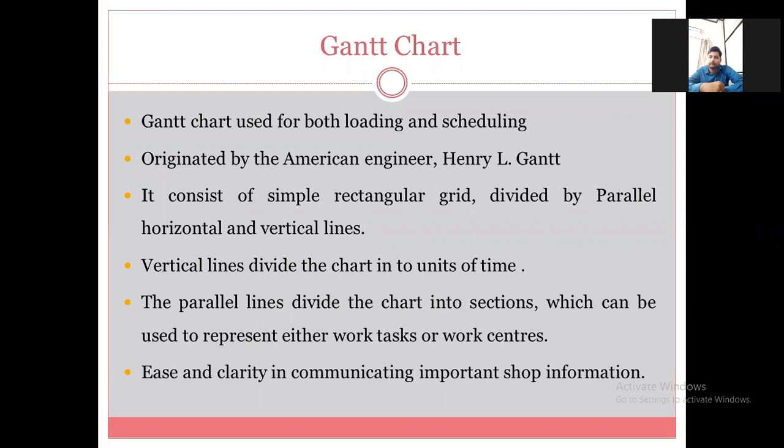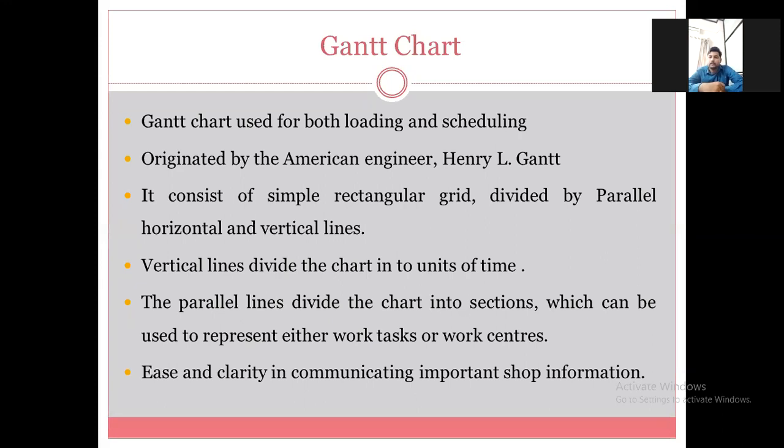Into units of time. Then next, the parallel lines divide the chart into sections, which can be used to represent either work tasks or work centers.